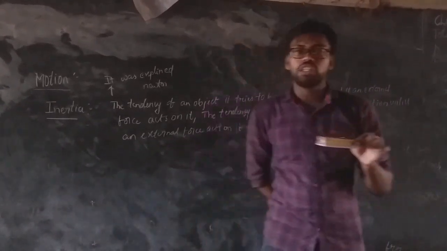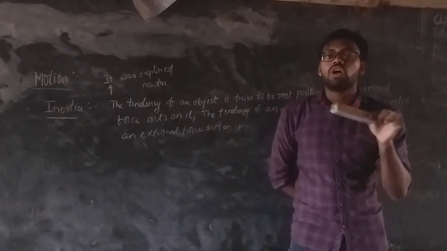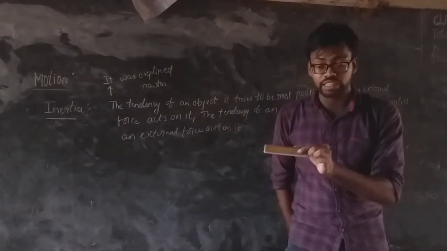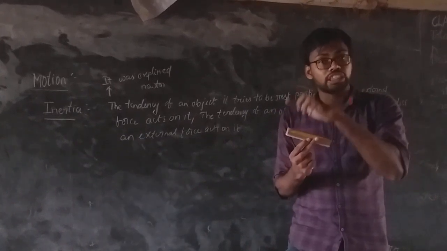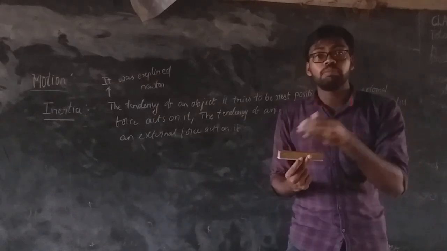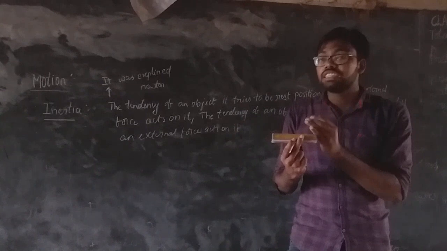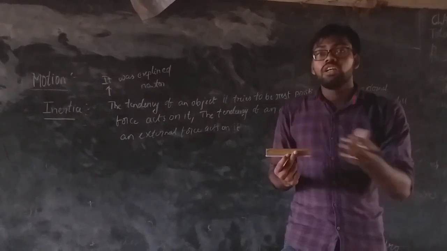Take this duster, keep it on the table for a few days. If no external force acts on that duster, then it will be at rest only. Even if we come back after 10 years, the duster will be in rest position until an external force acts on it.